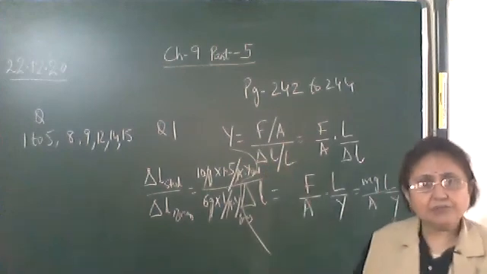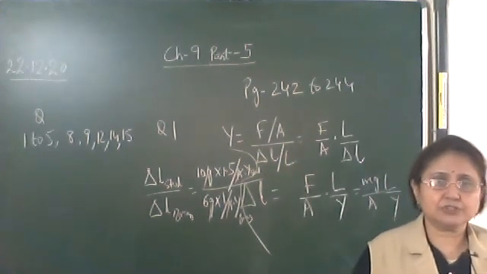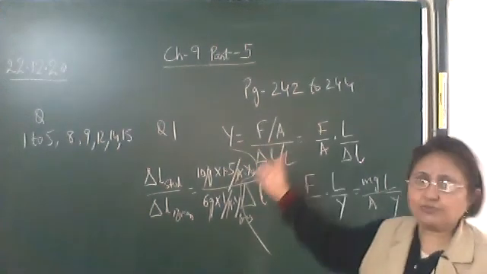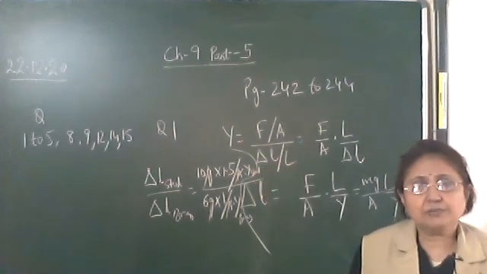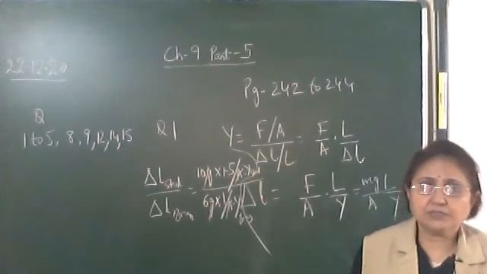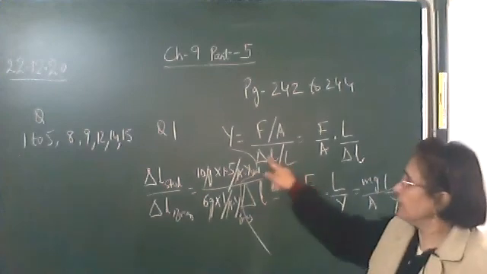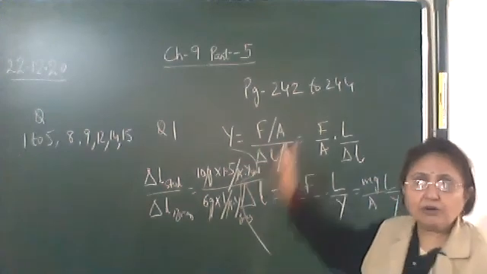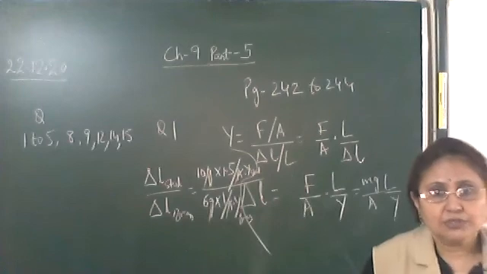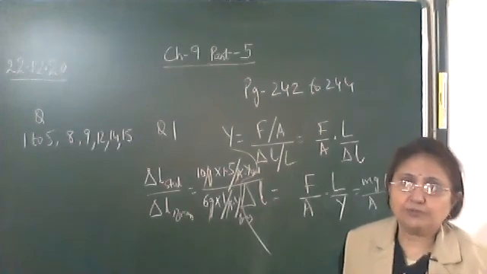If you have to find out Y, it is stress upon strain. Longitudinal stress is force upon area, and strain is extension upon the original length. Okay, this is the formula. In some questions we have to find out delta L or Y or force, anything. So you can find it by using this formula.